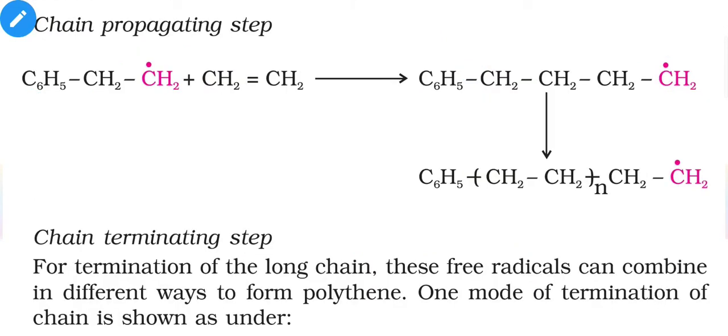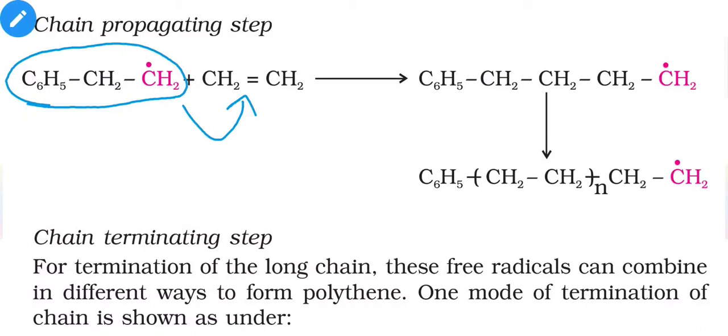Now we are moving on to the second step, which is the chain propagation step. The larger sized free radical obtained from the first step will again try to combine with the next ethene molecule. The same type of situation will repeat. The pi bond will break, and both of the carbons will get their electrons.